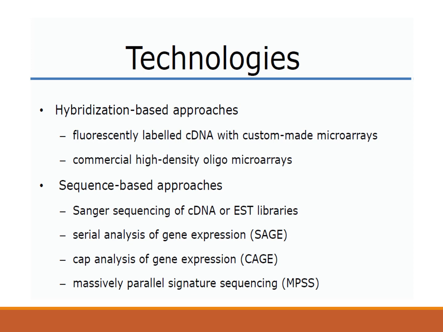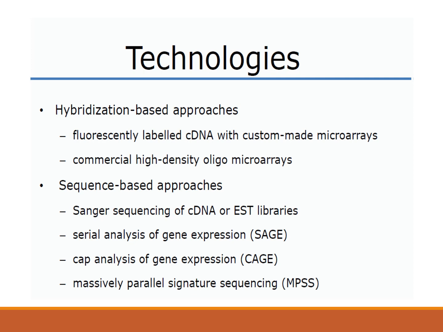So the first one is the hybridization based approach. Now you know hybridization, that is base pairing or annealing of two single-stranded DNA or RNA molecules, is called hybridization. And some of the techniques depend on hybridization of two single-stranded molecules. In that, one is fluorescently labeled cDNA with custom-made microarray. The second one is commercial high-density oligo microarray.